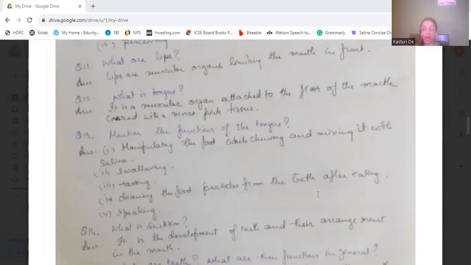Then it helps in swallowing. It helps in tasting because it has the taste buds. Then it cleans the food particles which are present in the teeth after eating. Then it helps in speaking.